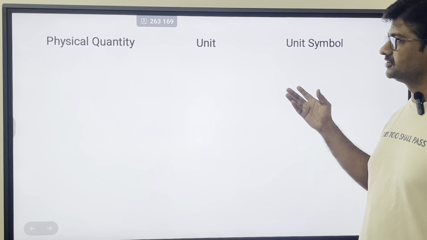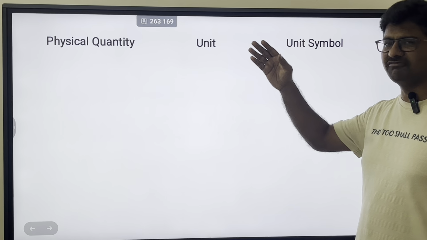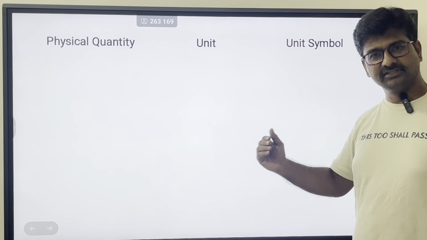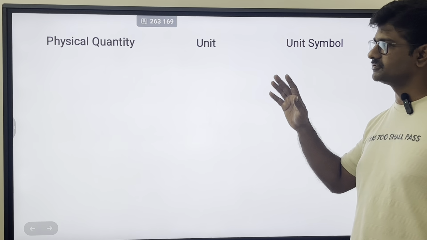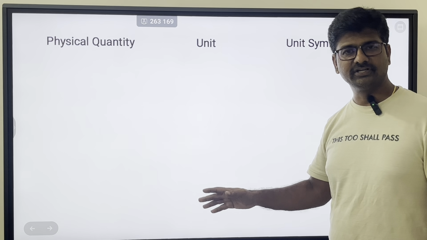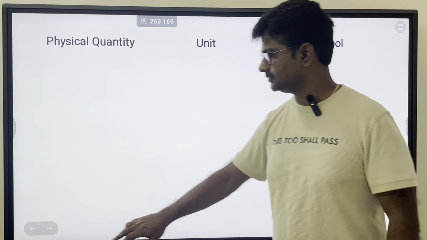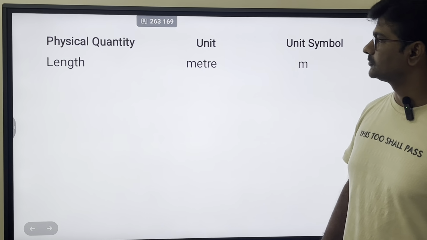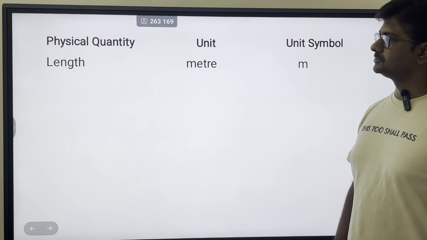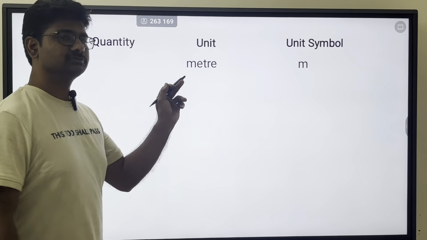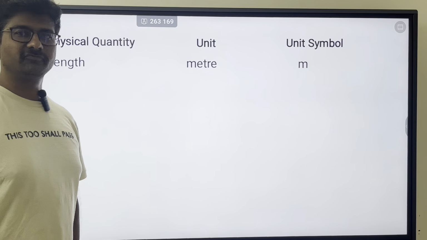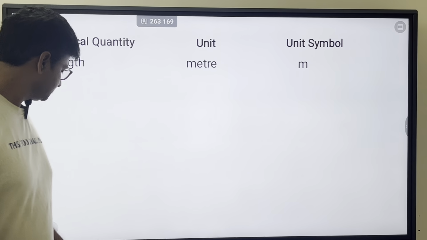So let's see what are the physical quantities. These are all fundamental physical quantities. There are derived physical quantities also. First, let us try to understand what are the fundamental physical quantities, their units. So length is a physical quantity, and unit is meter, where symbol is m.